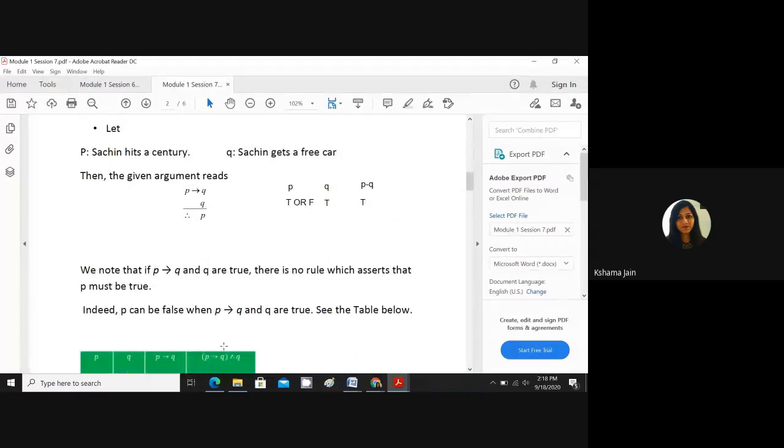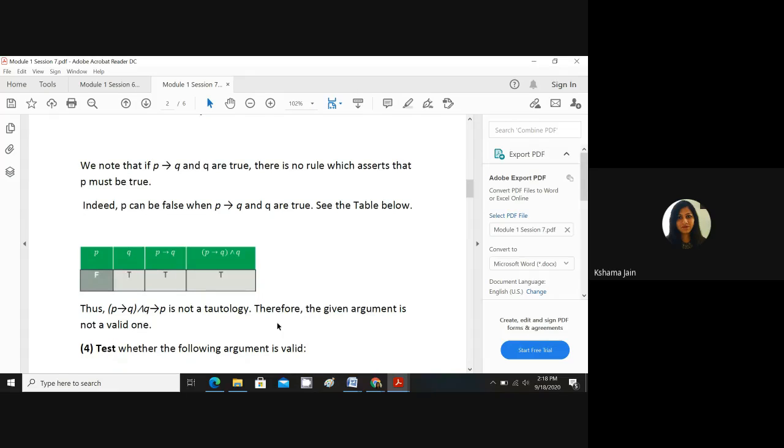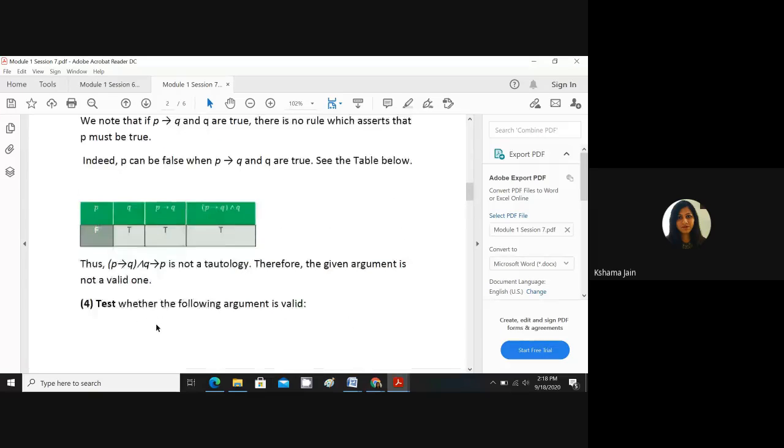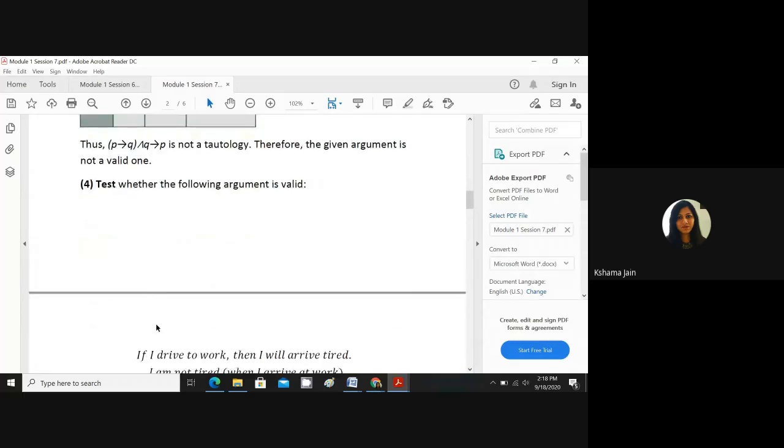Nicely, in the language, they have shown: we note that if P implies Q and Q are true, there is no rule which asserts that P must be true. Indeed, P can be false. Like I told, one of the cases is P can be false. Therefore, the given argument is not a valid one. Like this, you are supposed to do. Understood? Deepika, now understood? Yes, Mom, I understood.